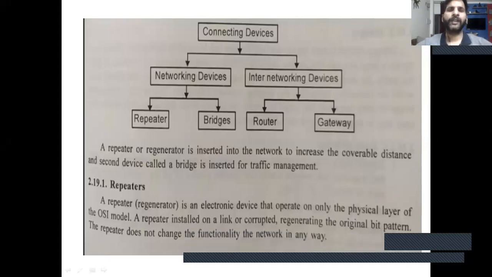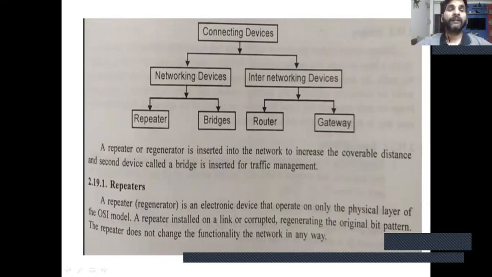Dear student, today I will discuss the connecting devices. Here, connecting devices are categorized into two parts. First is networking devices, and second is internetworking devices. Networking devices are also divided into two categories, repeater and bridge. And internetworking devices are categorized into two parts, router and gateway.